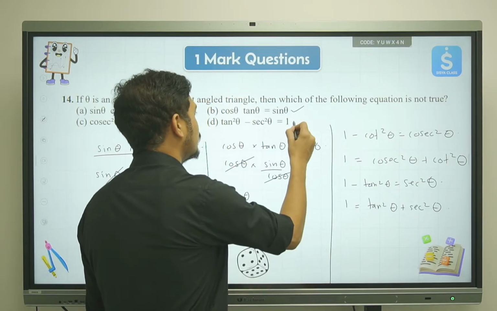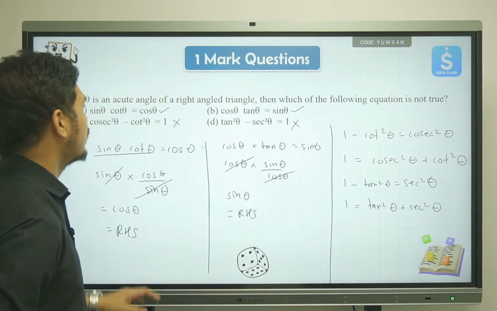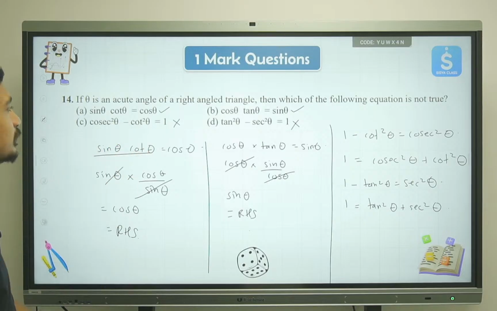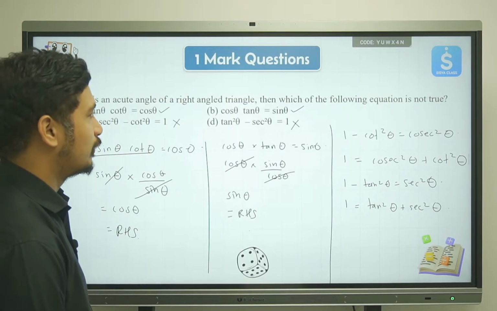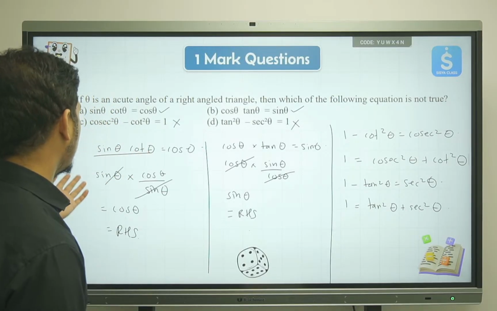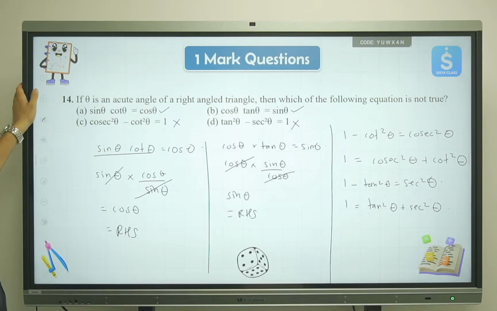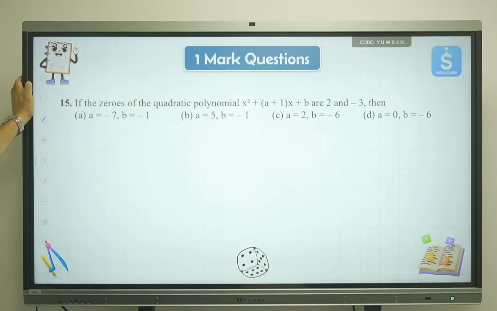In this case both are not meeting, and I feel that both the options over here are not giving the correct answer. I think there might be some issue with these options, but both C and D are actually not true in this case. We'll be moving on to the next question then.